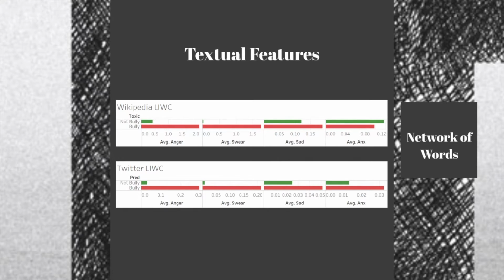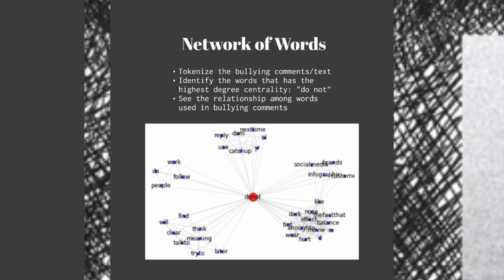For textual features, we apply sentiment analysis to compare textual features between Wikipedia comments and Twitter. For both platforms, the bullying comments are much more negative, but for the Wikipedia comments, the scores are much higher, probably because on average each comment is longer than each tweet. We also explored the network of words in the bullying tweets. We created an edge for every pair of words that occur in the same post. The highest degree centrality node in the sample network is "do not". We can use the relationship between these tweets to further increase precision of classification.